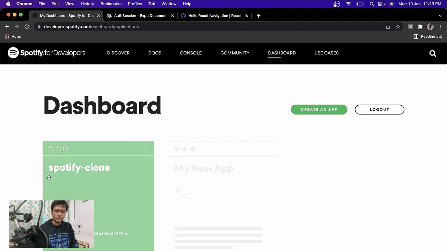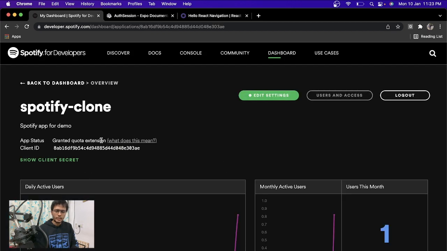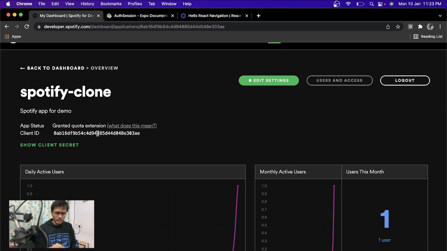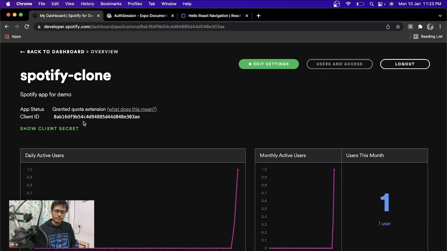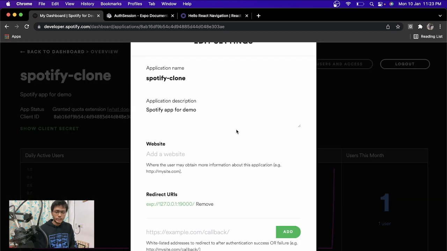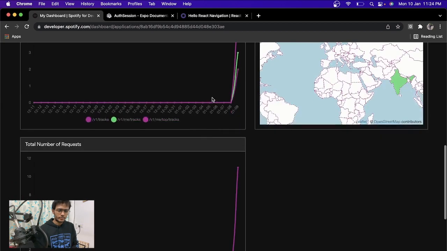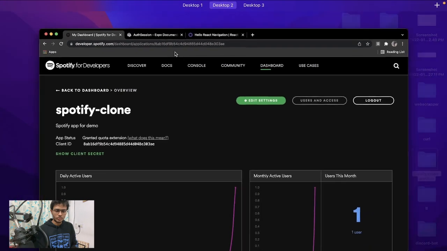I have already created this one, a Spotify clone, and here you will get the client ID and the show client secret. When you click on this, it will give a client secret as well. You can have your own client ID and client secret, so that's why I'm not showing it over here. And inside the edit settings, you need to add this redirect URL. We're gonna need this, and once you do that,